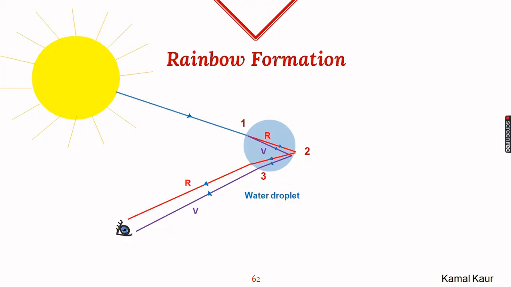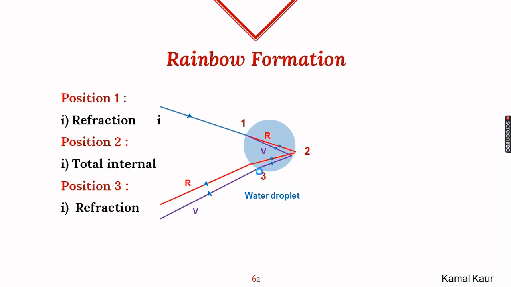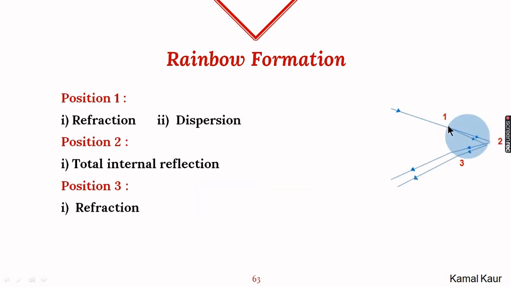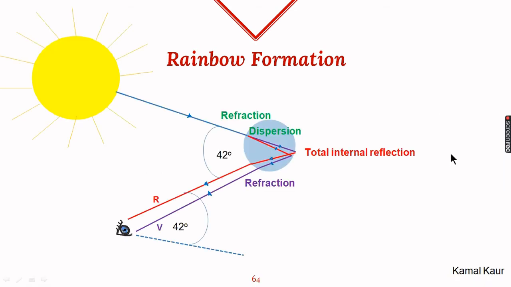Now we will first discuss these 3 positions, position 1, 2 and 3. What is happening at these 3 positions? We have seen that at position 1, refraction and dispersion occurs. At position 2, total internal reflection is taking place, and at position 3 again, refraction of light is taking place. So we see a rainbow just after a rain shower when the sun is out in the sky. This rainbow always appears in the form of a semicircle or in the form of an arch.